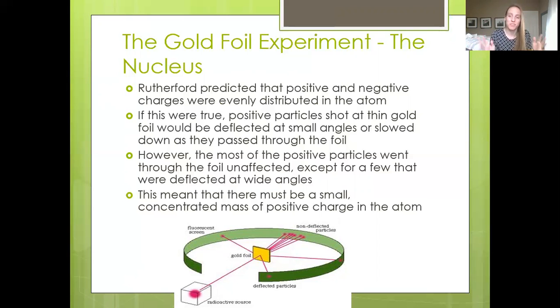So he learned that atoms are actually not as solid as we thought they were with that whole billiard ball model or plum pudding model. The atom is actually a lot of empty space, and in the middle of that empty space is a highly concentrated, dense, but small mass of positive charge. So the atom is still that big, but all of that mass that we thought was there is actually condensed into just a tiny little region in the middle of the atom, and then most of that atom is empty space.